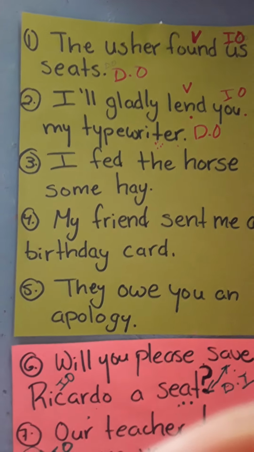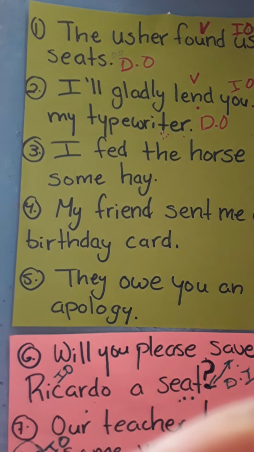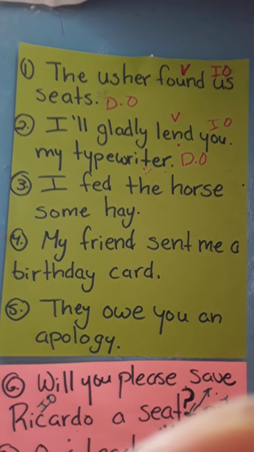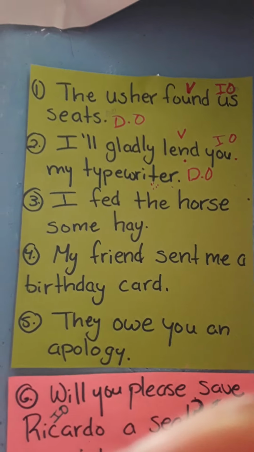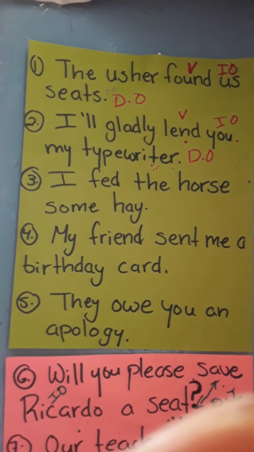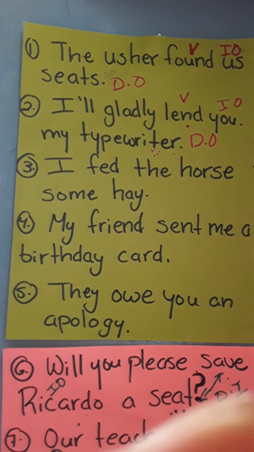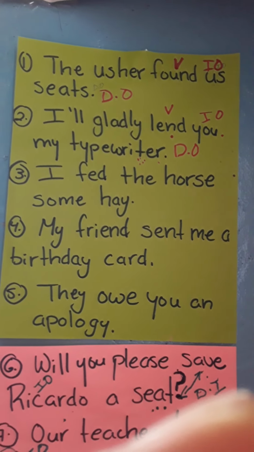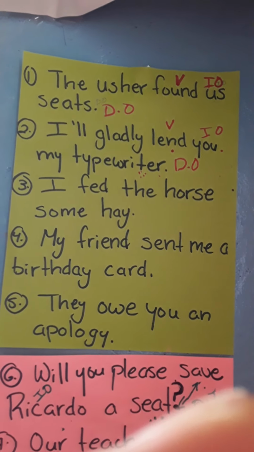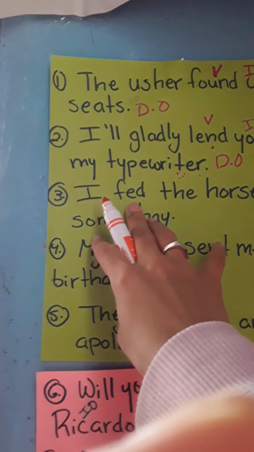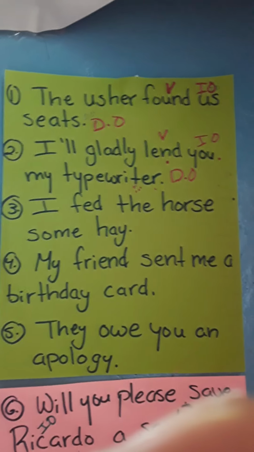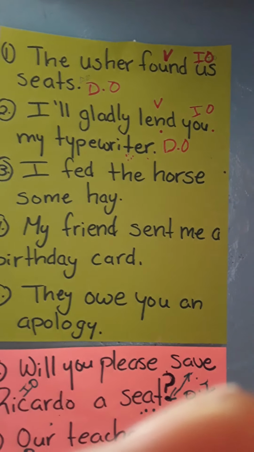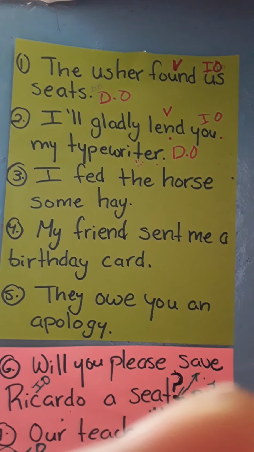So I have the third example, and this is a very tricky sentence. It requires a bit of thinking and a lot of questioning. I fed the horse some hay. Now, when we look at this first, we say the horse is the one receiving the action of fed because you ask yourself, I fed who, I fed what? I fed the horse. But it's not really like that.